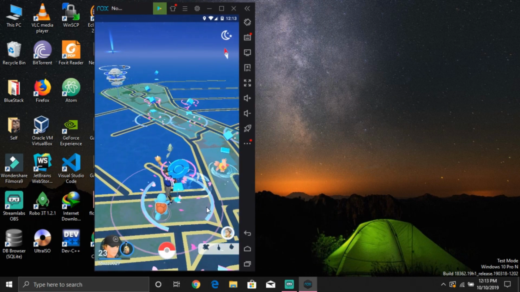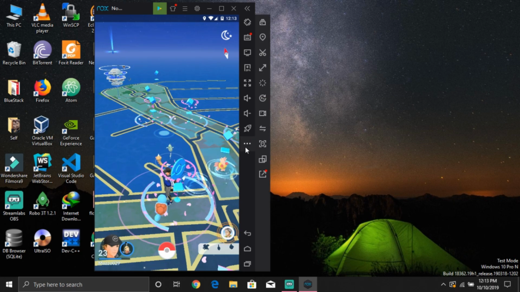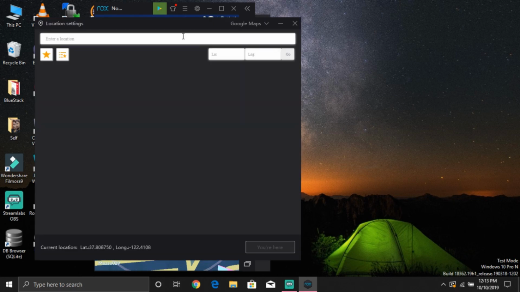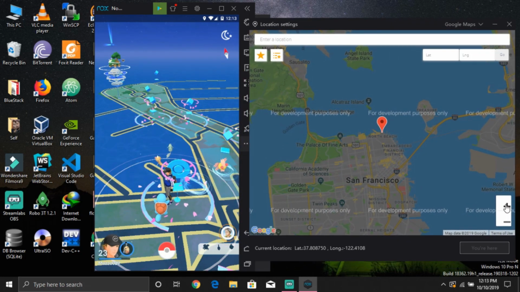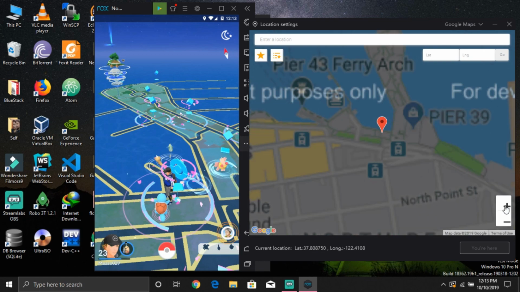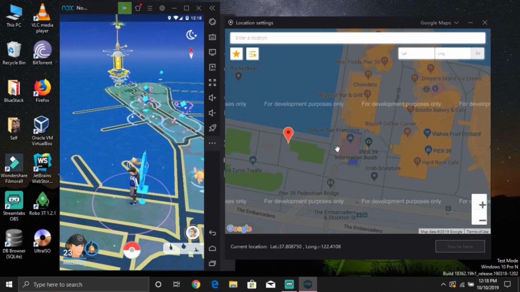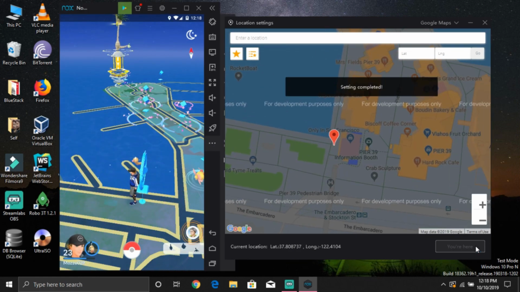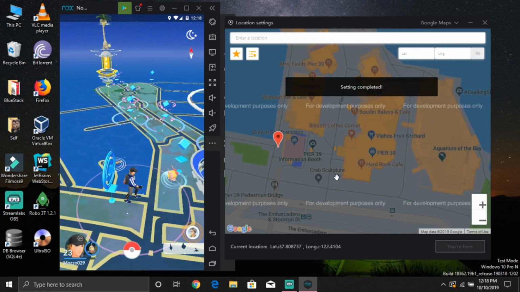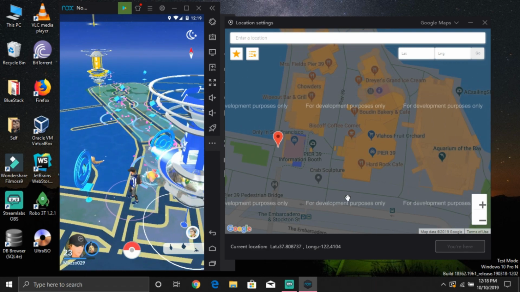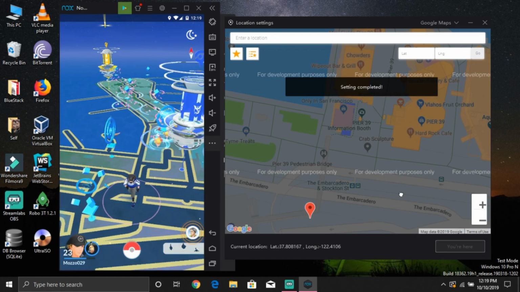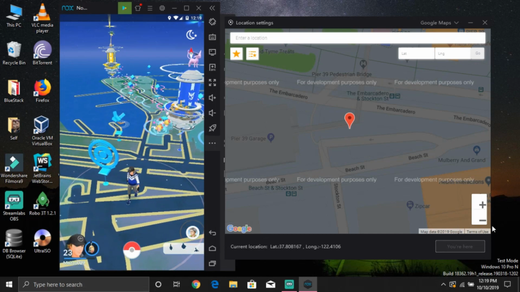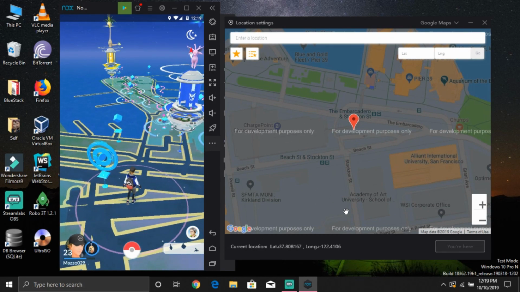Now guys, if you want to move and walk, what you have to do is just simply open this menu again and put it here, zoom it a little bit and select wherever you want to go and move there. As you can see, as I have moved in this location, my avatar is also moving in Pokemon Go.